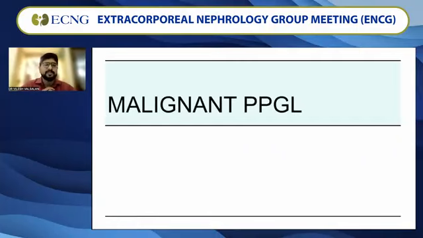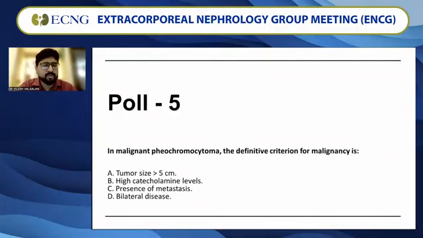So once we have done with this management and come to a conclusion that the single pheochromocytoma has been removed, whether it is hereditary or a solitary adrenal pheochromocytoma, but at the same time on imaging, suppose you find a malignant PPGL, then how will you go about it? I'm not going to touch the deep details, but at least certain points which will help us in the management. Before that, I would like to post poll number 5. In malignant pheochromocytoma, the definitive criterion for malignancy is whether it is tumor size more than 5 centimeters, high catecholamine levels, the presence of metastasis, or the presence of bilateral disease. You can launch the poll.